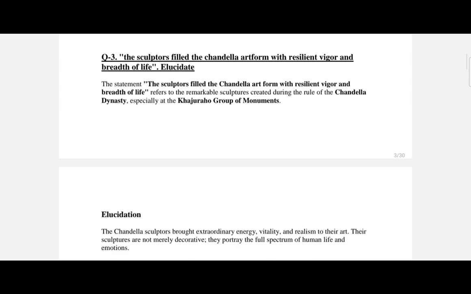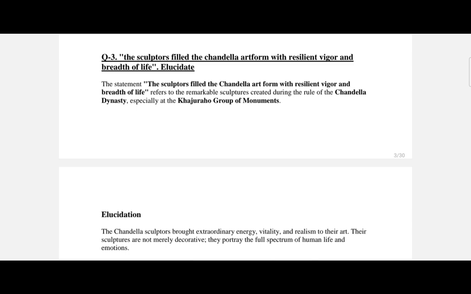So moving on to question number 3. Question number 3 is: the sculptors filled the Chandela art form with resilient vigor and the breadth of life. Elucidate. So it talks about the Chandela dynasty. The dynasty lasted between the 9th to 13th century CE and emerged as a prominent patron of temple art.